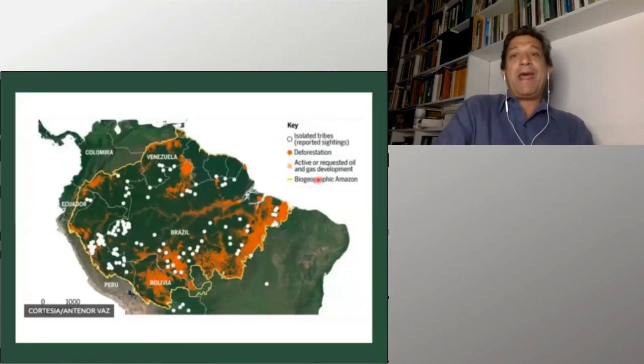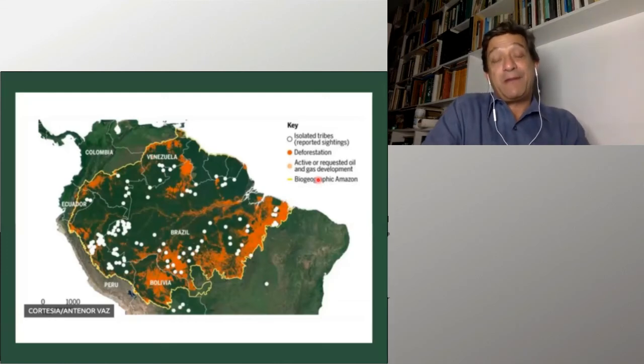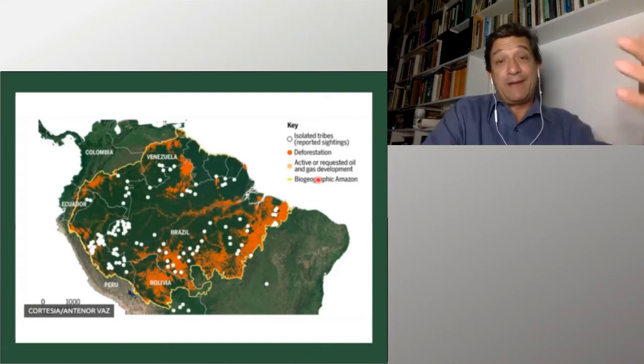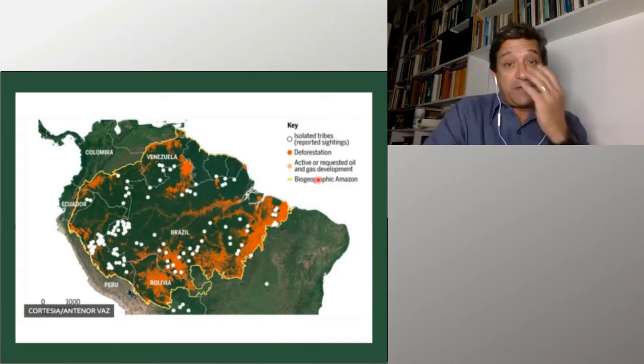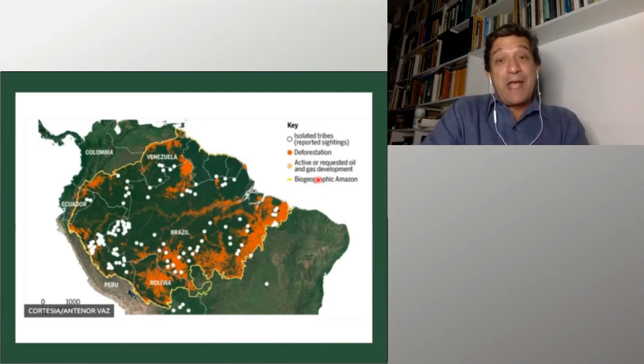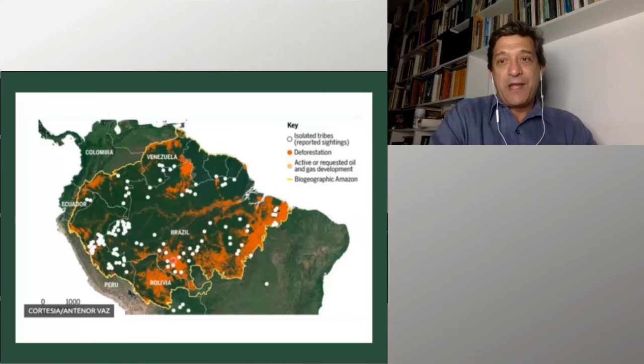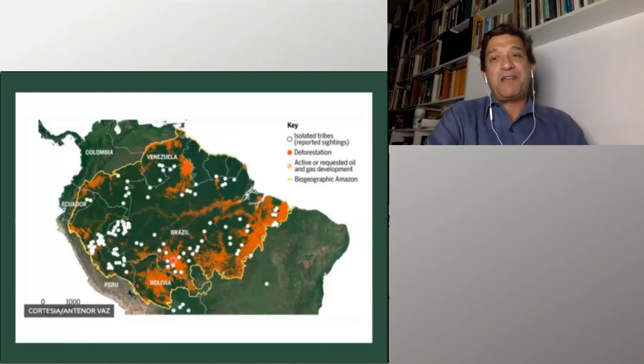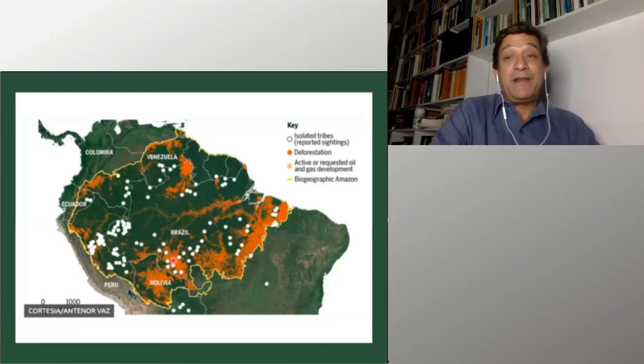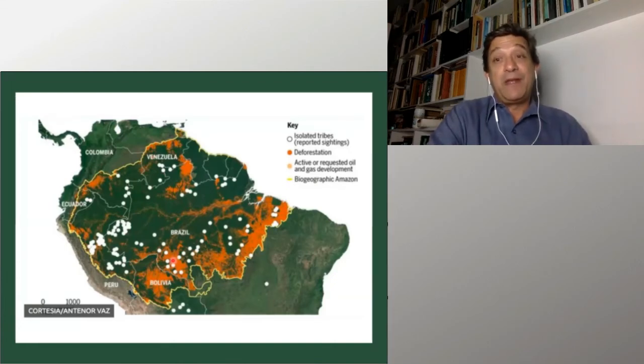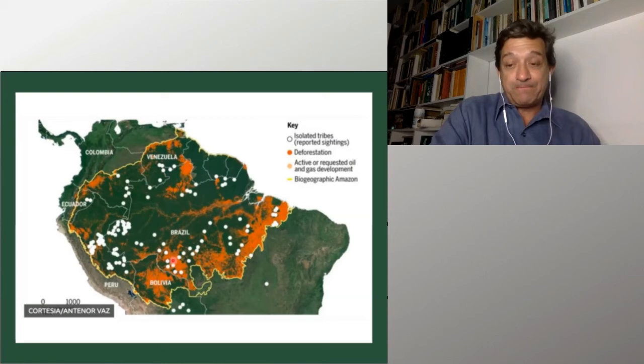What we also know is that the Amazon is today the last remaining place of the world where we have a large concentration of isolated indigenous groups. This map here shows us the points in white where we have evidence of groups of indigenous people who live without regular contact with the national societies. And you see by looking at this map that many of those places are located near the orange areas, which are the areas where deforestation has been hitting the Amazon very hard. We lost 20% of the Amazon in the last 40 years due to deforestation.